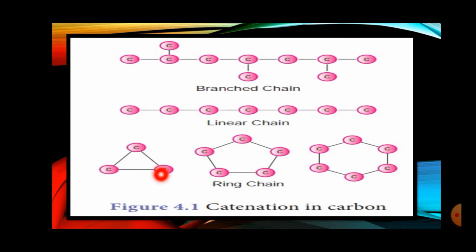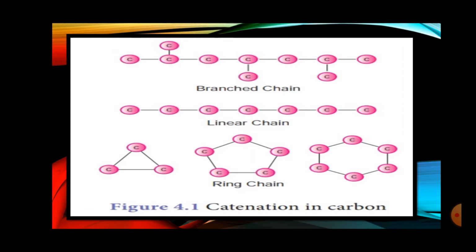So this is called a cyclic structure or a ring structure. But remember students, a cyclic or ring structure of carbon will be possible when carbon is more than 2. If it is 2 or less than 2, a cyclic structure will not be possible. Okay, so we have to be very sure about it. Ring structure or cyclic structure only when carbon is more than 2.